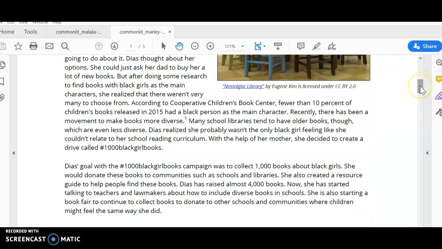And then her mother told her to come up with a solution. And then we see the solution that Marley comes up with. And she established a drive called the 1,000 Black Girl Books. And the goal of the drive was to campaign to collect over 1,000 books and donate them to communities and school libraries. And so it's gone much further than that, as Marley has now been out and about talking with teachers and community leaders.